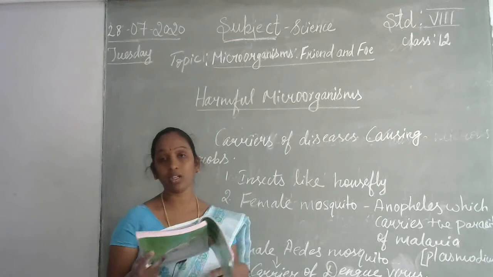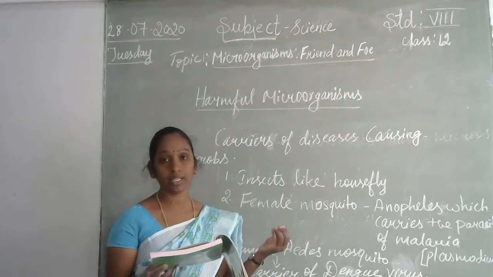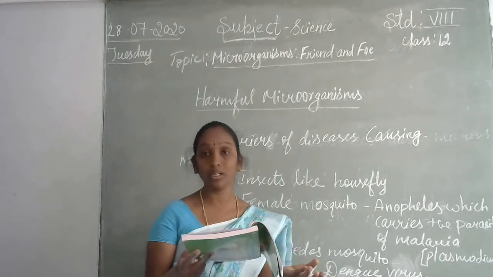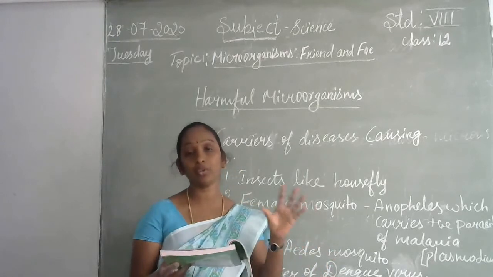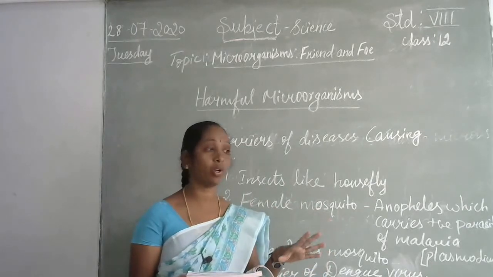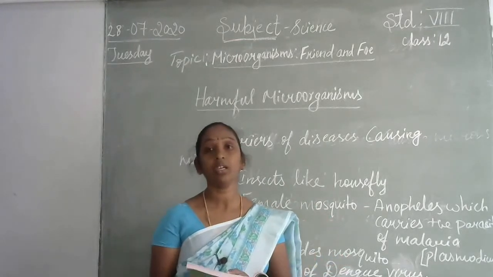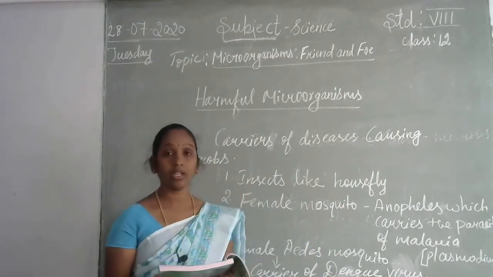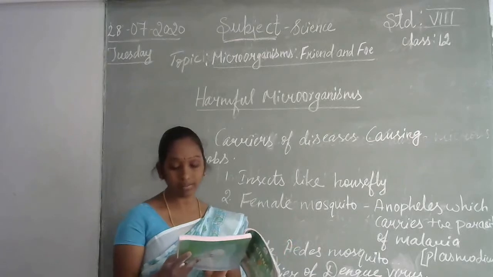So wherever water is stored, for example in outside tires, flower pots and coolers, after the rain comes, the next day we have to check wherever the water is stored, remove it and pour it outside. That is the way we have to stop the breeding of mosquitoes.